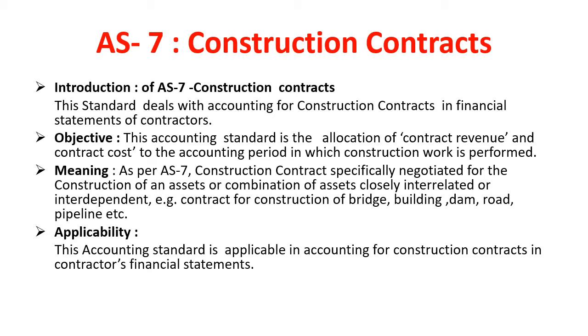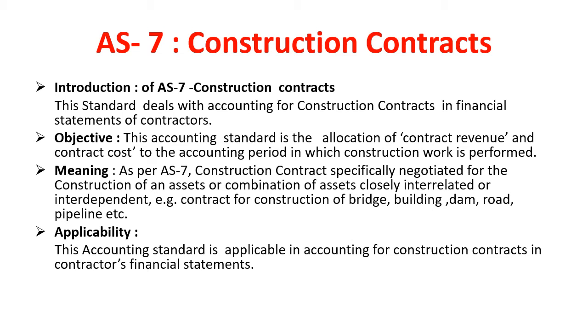Next, contract for destruction or restoration of assets and the restoration of the environment following the demolition of assets. For example, if an existing structure or building in a plot of land has to be demolished before a new building as per new design is constructed, the destruction of building is a construction contract.